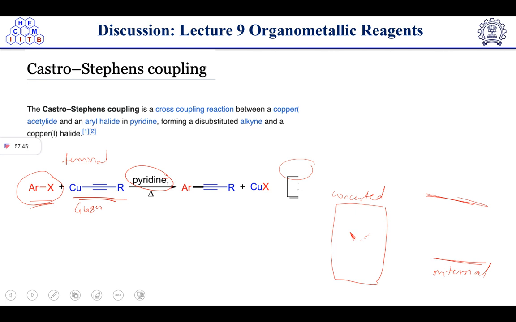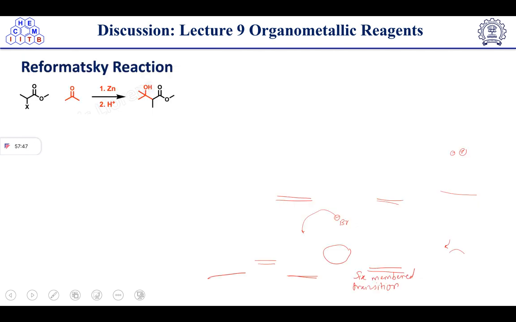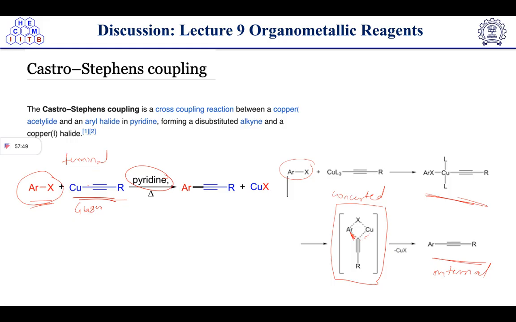Now talking about the Castro-Stephens coupling. In Castro-Stephens coupling, there is a cross coupling between the copper acetylide and an aryl halide in the presence of pyridine. Here we have the copper alkyne, and we have seen how this is formed.